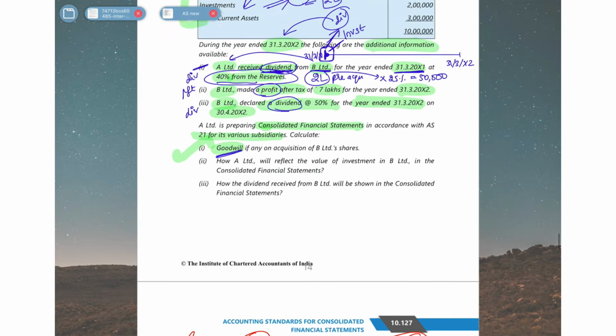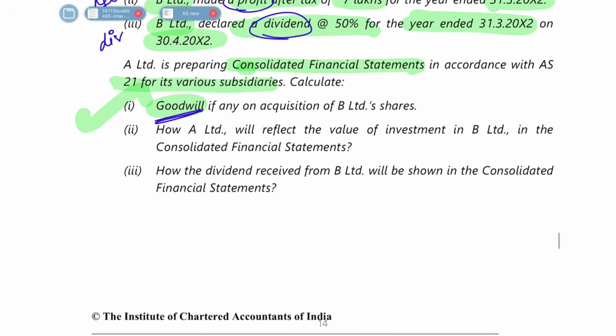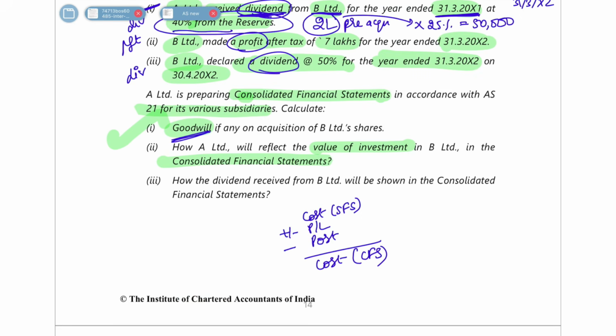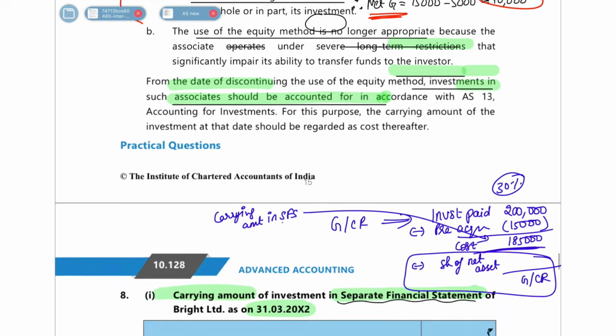This we have already calculated above. Okay. Next they are asking, how will A Limited reflect the value of investment in the consolidated financial statements? How will you reflect it in the consolidated financial statements? That means they are asking that in your P&L, how are you going to show it? Then in your balance sheet, how are you going to show it?